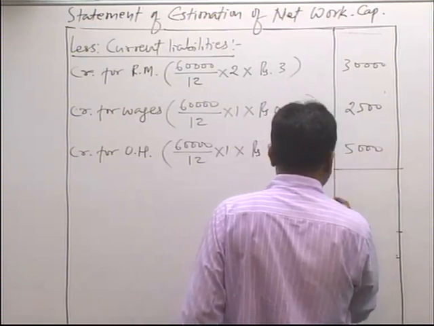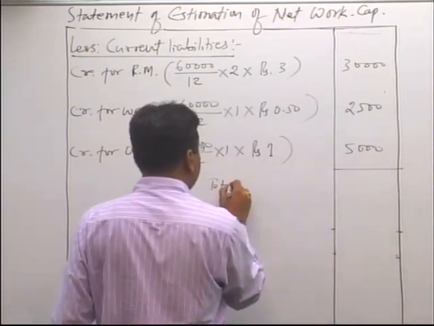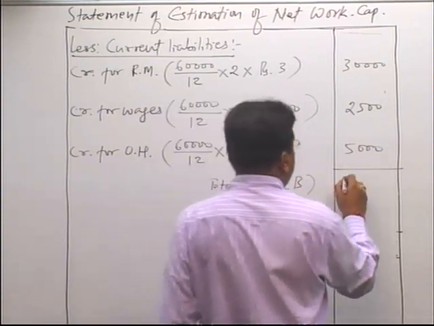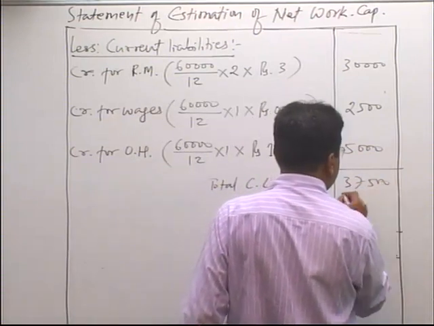So the total current liability is, define it by B, it is 37,500.